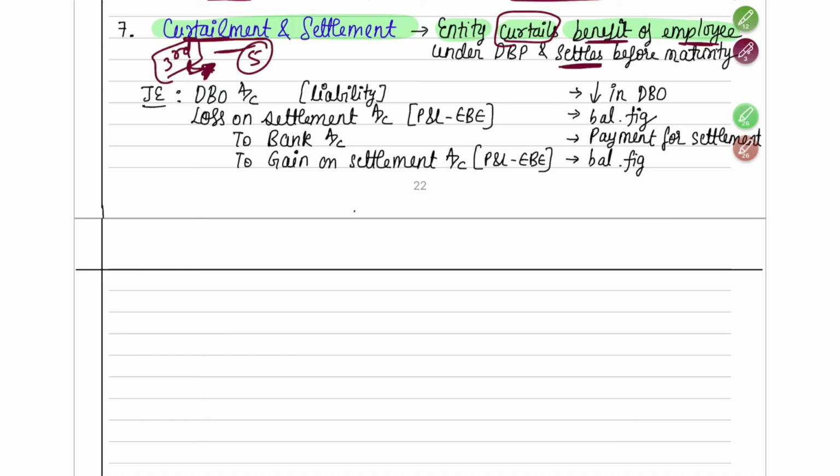Okay, and they are going to settle whatever amount is going to come before maturity itself. So here what will happen, your liability will get decreased because they are curtailing the plan. So here your liability is going to get decreased. So DBO account debit, and then you are going to pay it off to the employee, like I told you. So to bank account you will pay the settlement amount, and then whatever balancing figure you get, either it will be a loss on settlement or gain on settlement, and accordingly you can account for it.